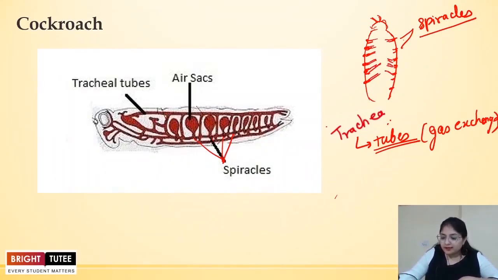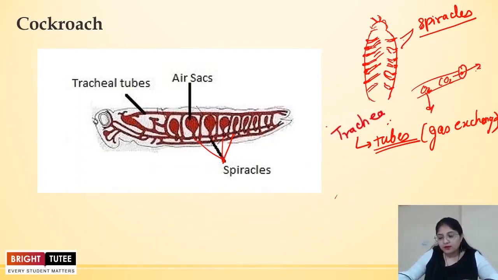When we say tracheal system, this tracheal system is composed of spiracles and the tracheal tubes. These tracheal tubes contain air, and with their help the exchange of gases takes place. The tracheal tubes are distributed in the whole body. Suppose this is a tracheal tube, and over here there is oxygen and CO2. The oxygen that has to be utilized in the body comes out of the tracheal tube, and CO2 goes out through the spiracles. This is how the exchange of gases takes place with the help of the tracheal tubes.